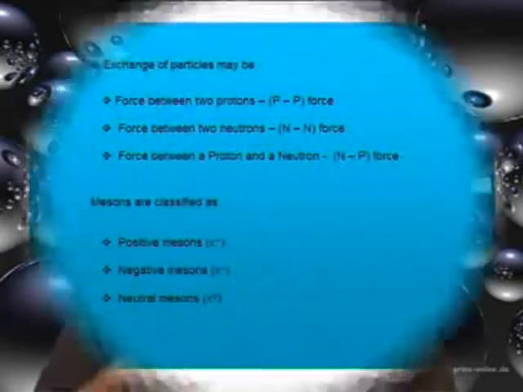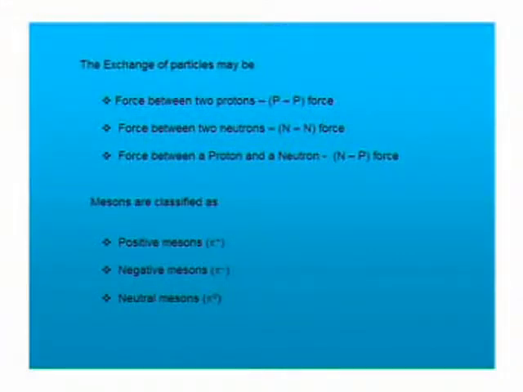Also, I told that these mesons or pions have charge. These mesons are classified as pi meson, that means positive mesons pi plus, negative mesons pi minus, and neutral mesons pi 0.